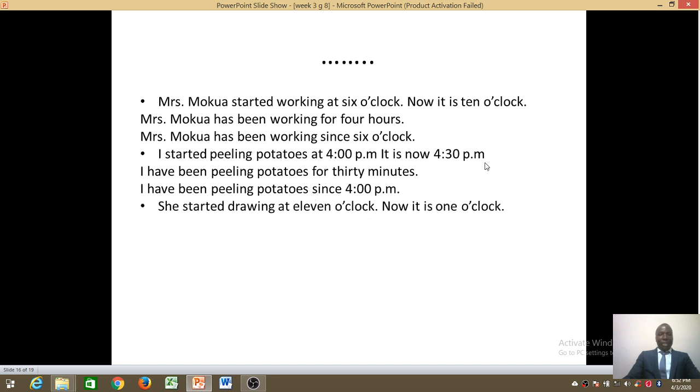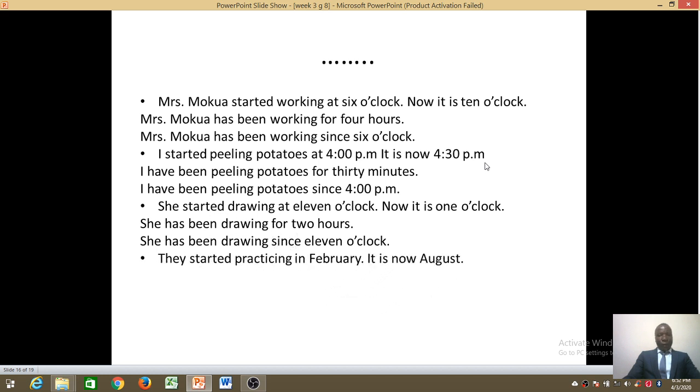Next, she started drawing at 11 o'clock. Now it is 1 o'clock. Use for. She has been drawing for 2 hours. Next, she has been drawing since 11 o'clock.